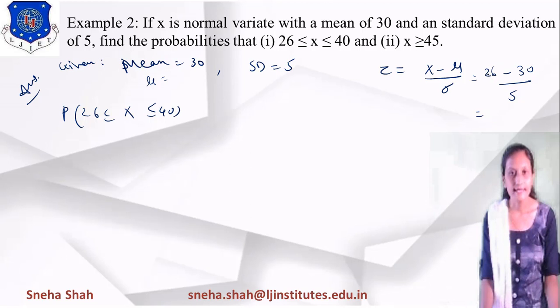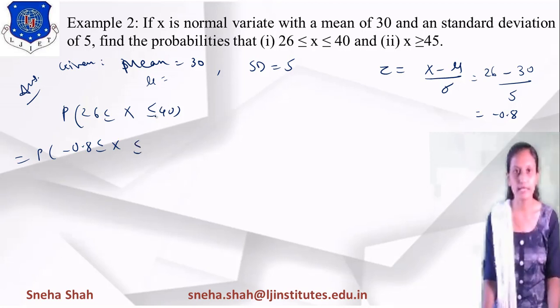Its value equals 5. So if I am solving this, minus 4 by 5 gives a value of minus 0.8. So for this we have to find the probability from minus 0.8 to the value of z when x equals 40.